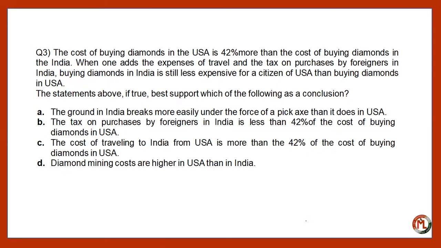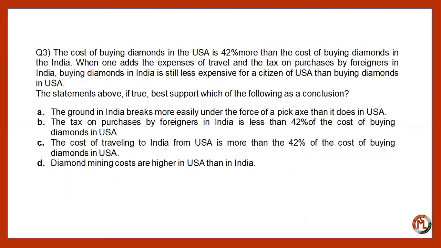The statement above, if true, best supports which of the following as a conclusion. It means if the given statements are true, then these statements can support which of the following as a conclusion. Among the given options, which conclusion can be drawn from the given statement.